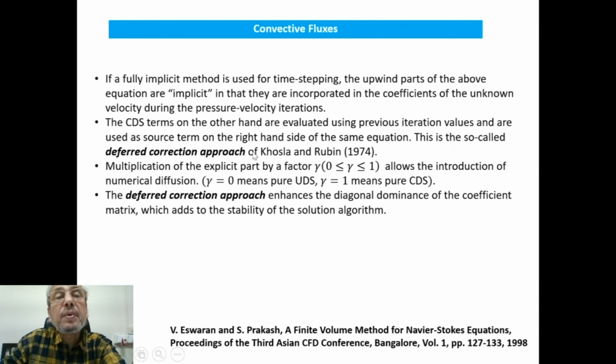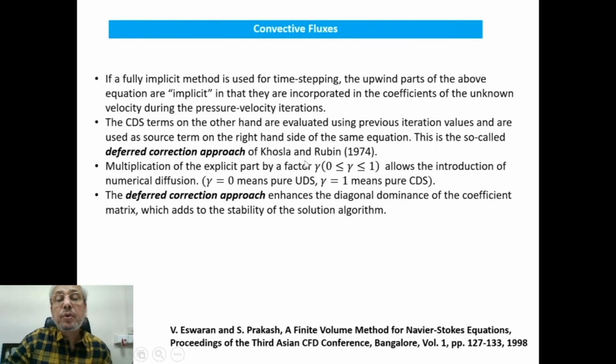If you recall our first preliminary few lectures, when we introduced finite difference, finite volume methods, we referred to this very well-known scheme, Khosla and Rubin's scheme, called deferred flux correction approach.